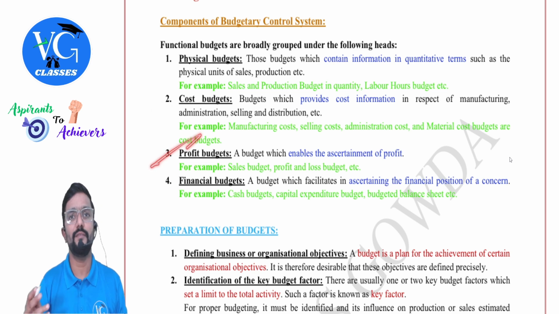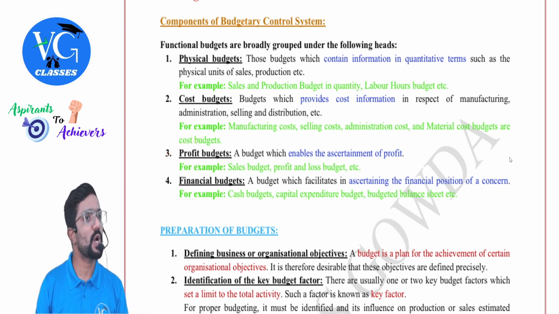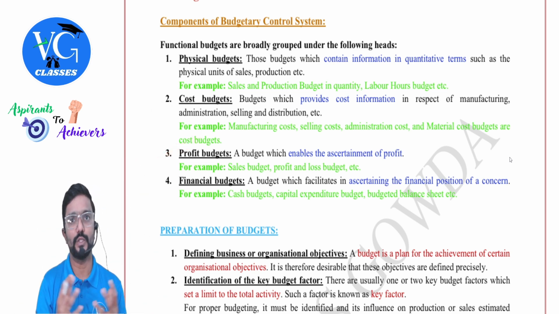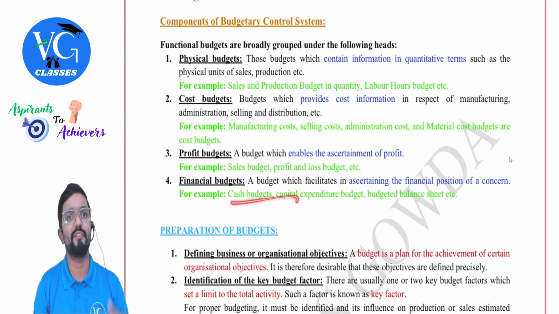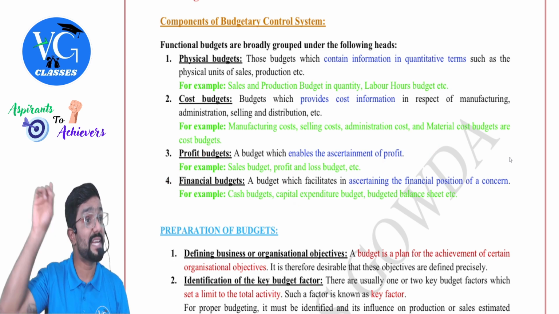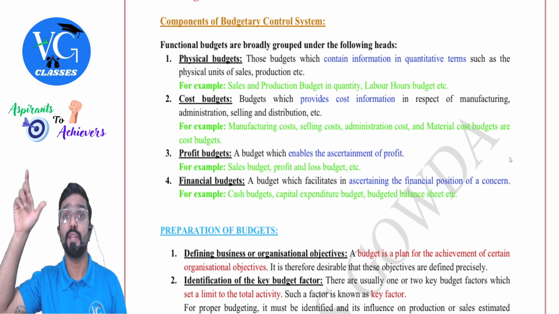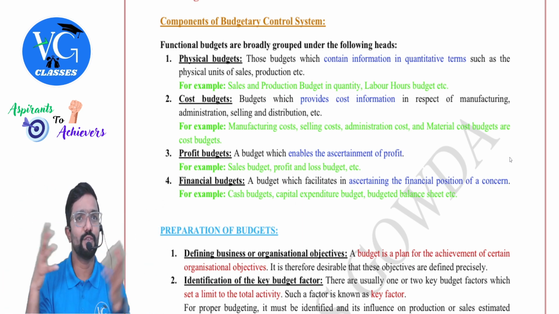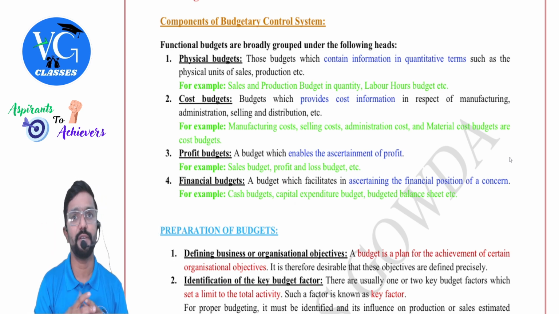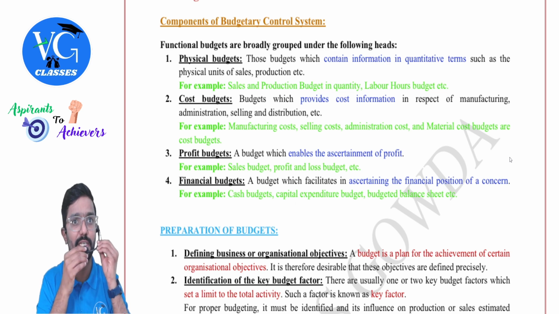Then profit budget. Profit is nothing but sales minus the cost, which includes both the sales as well as cost budgets. Here we will try to find out the profit. Then financial budget, which is like the cash budget. It will help you decide the financial position of the company. Now, financial position, where do you decide? In P&L account or balance sheet? Balance sheet. So wherever you are finding out or planning balance sheet figures, like cash budget.